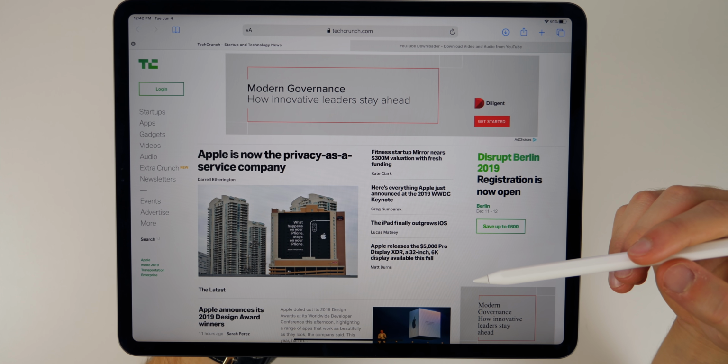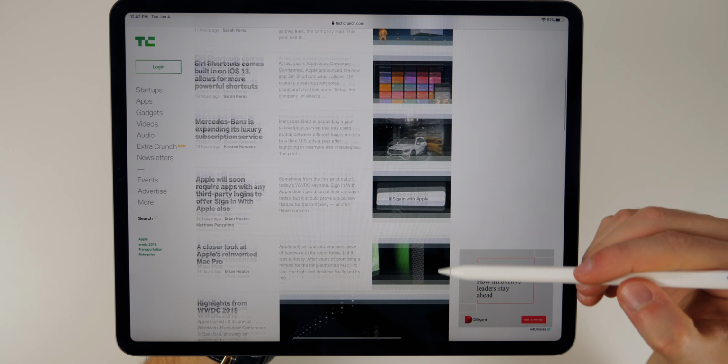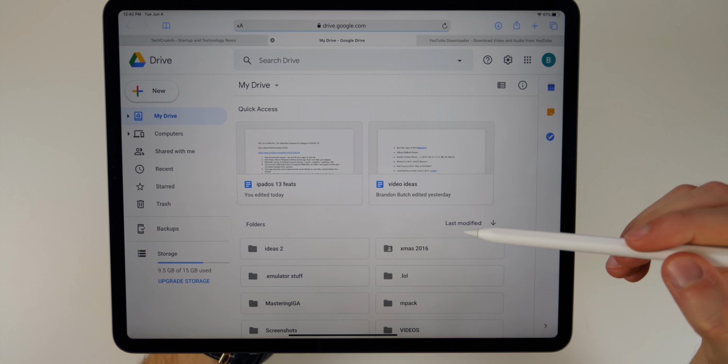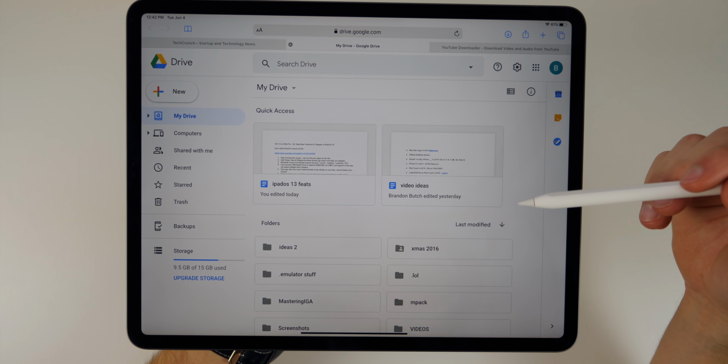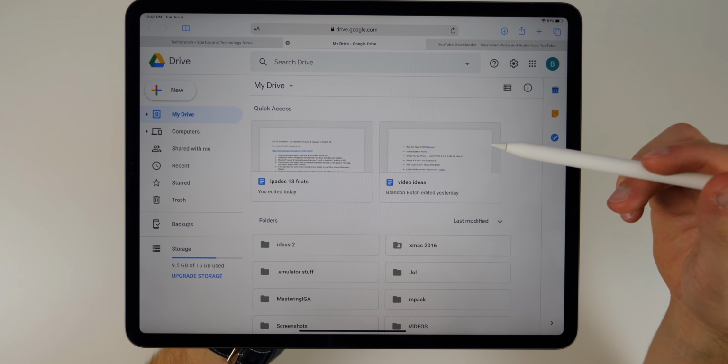Another thing you'll notice in iPadOS 13 is that Safari now natively supports desktop browsing. So for instance, if we went to a website like Google Drive right here, you can see that it pulls up and it's actually just like you see on a desktop. So it's no longer like the mobile version, no longer takes you to the app. You can see it natively supports desktop browsing.